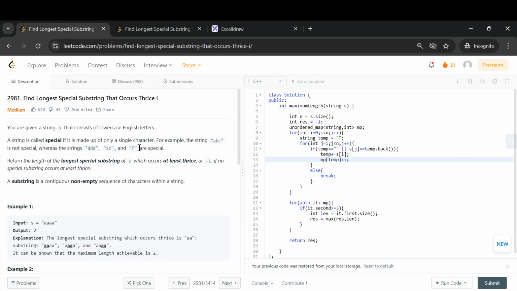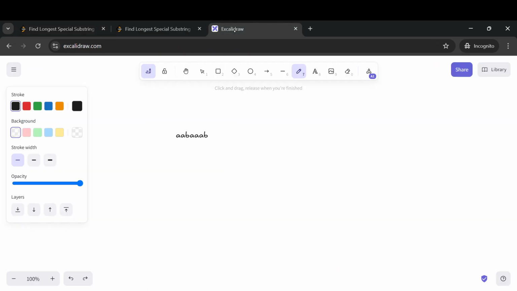And what they want us to do is return the longest special substring which occurs at least three times. And if it's not possible, then you simply return -1. So let's take an example and observe what they want us to do. So I've already written down an example here.